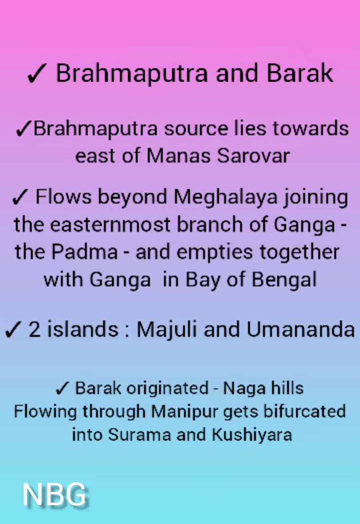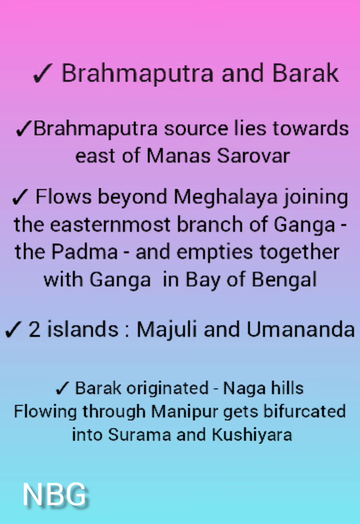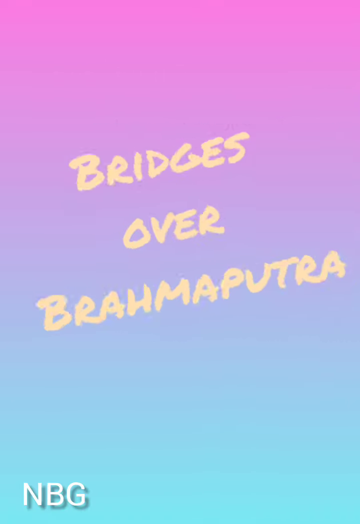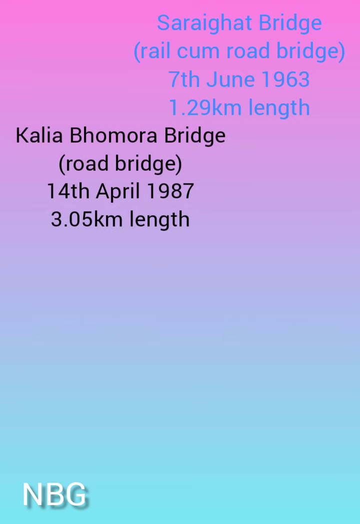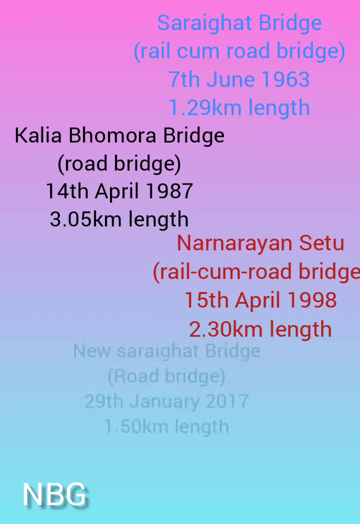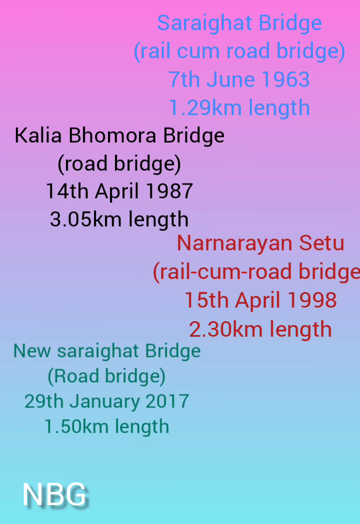The next most important river of Assam is the Barak River in the Kachar district of the state. The Barak originated in the Naga Hills and it flows through Manipur and then it bifurcates into Surama and Kushiara. Bridges over Brahmaputra River. There are a total of 5 bridges over Brahmaputra River. Those are Saraighat Bridge, Kolia Bridge, Nornarayan Hetu, New Saraighat Bridge and Bogibeel Bridge.